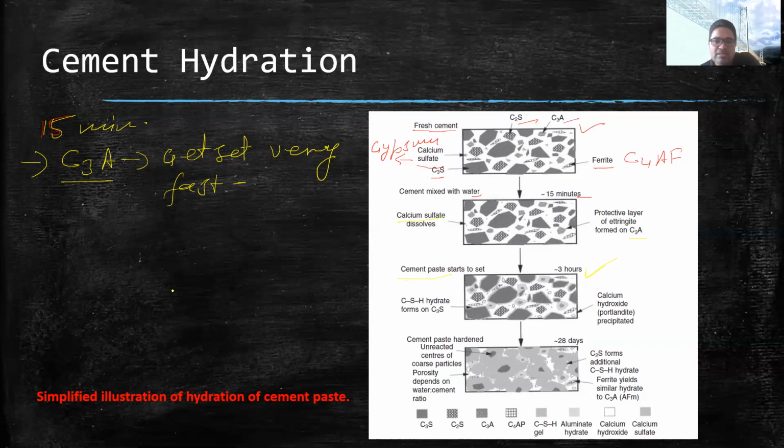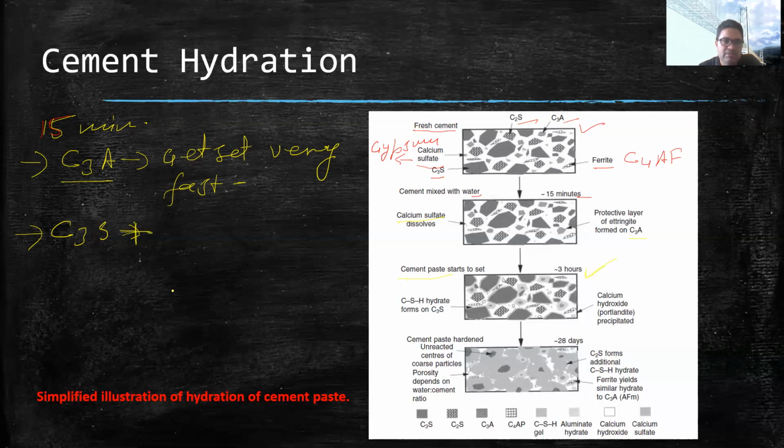So in the first 3 hours, C3A is mainly responsible to impart some strength along with the other compound, which is C3S. C3S will also start reacting with water, and it will make two compounds when it reacts with water.